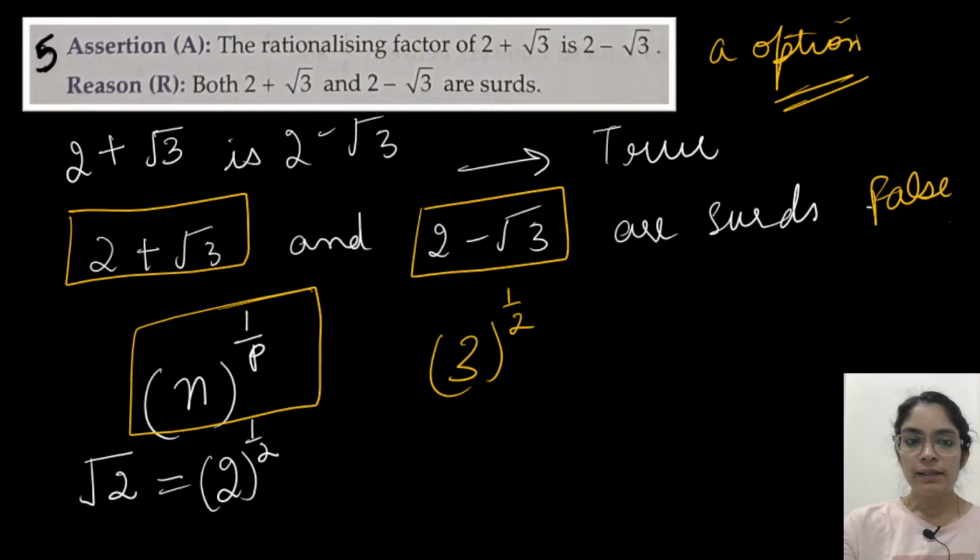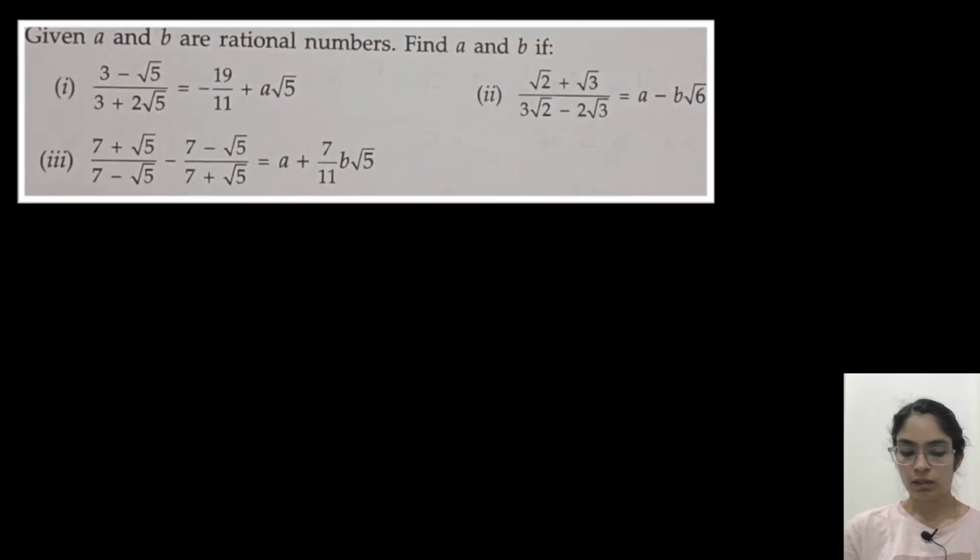Okay, so here we have completed assertion and reason also. Now let us do a few more questions. These are the questions of rationalization we have already done. I have already taken one class on rationalization earlier also. I will share it also, and I hope you already know. We will do these types of questions where we have to find the values of A and B. So 3 questions are there. I want you to solve the questions along with me, and share your answers.